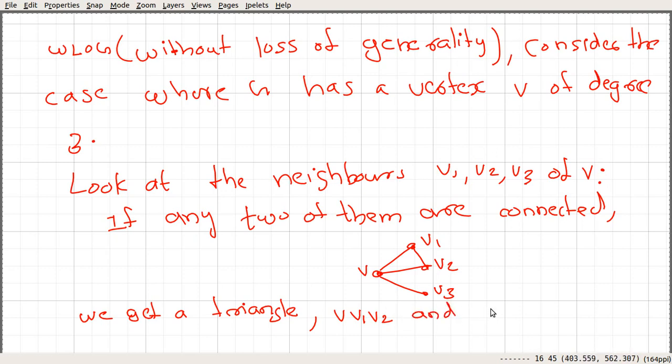If this is the case, then these 3 people representing these vertices know each other.